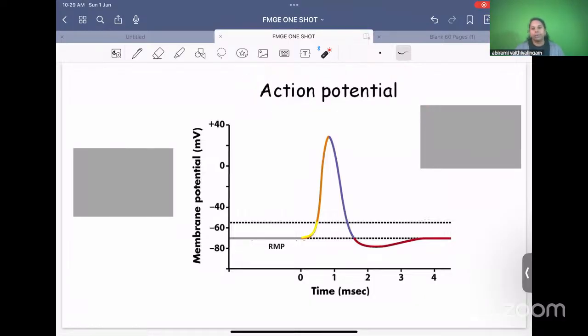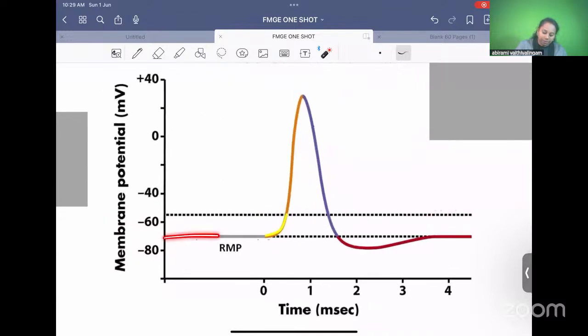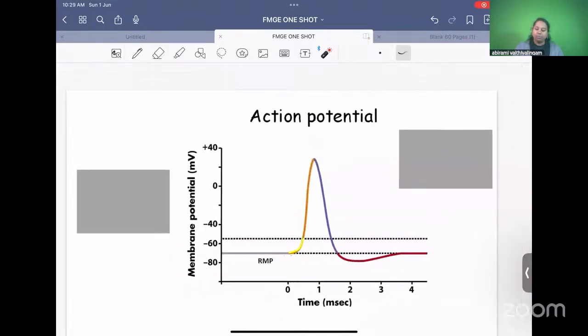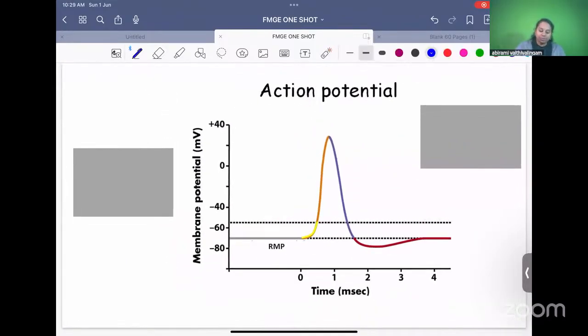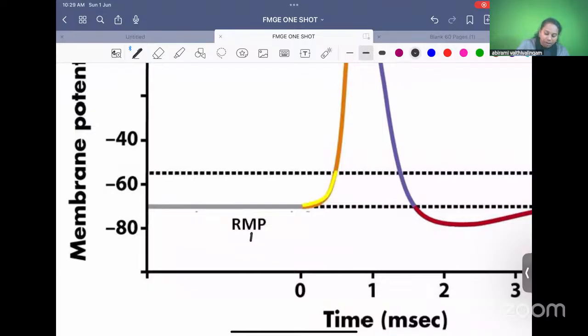So let's see what are the important events in action potential. In action potential, we have time in milliseconds on the x-axis and membrane potential in millivolts on the y-axis. So it's a correlation between the voltage changes and the time. You can see it starts with the RMP. RMP is resting membrane potential. Resting membrane potential is because of potassium ions. Very important point: RMP is contributed by potassium ions.